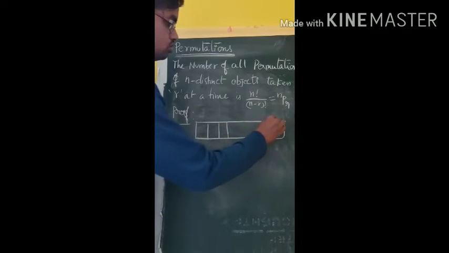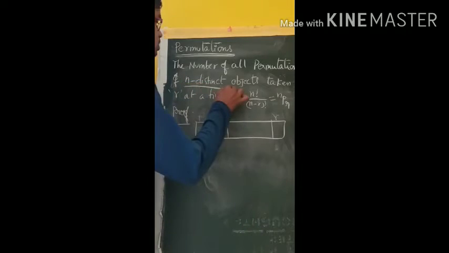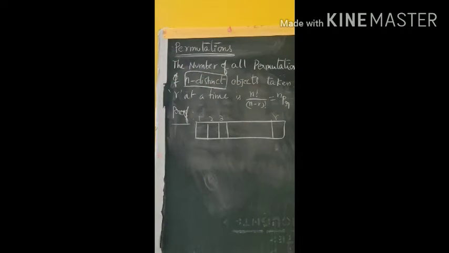Very easy proof. We just use the fundamental principle of counting to prove this. Here, let us say there are r boxes. We have to fill them using these n distinct objects. One object cannot be used more than once, so no repetition is allowed. In the first box, how many ways can you fill the first place? Because the availability of objects is n, you can fill the first place in n ways.